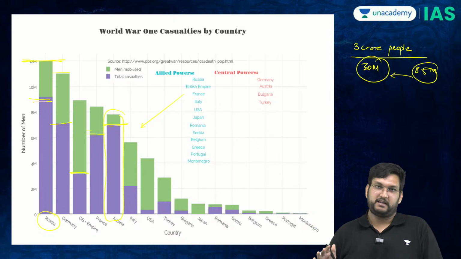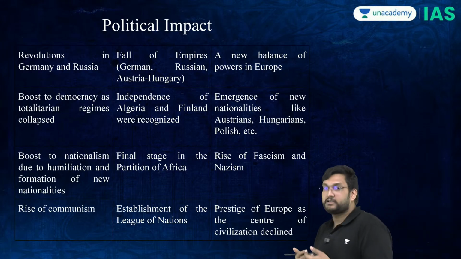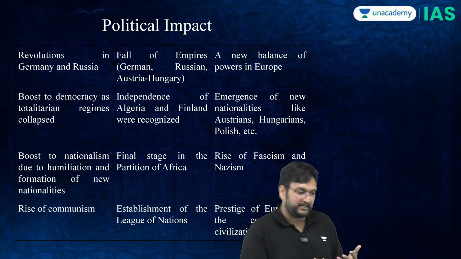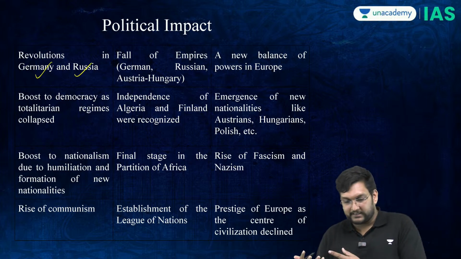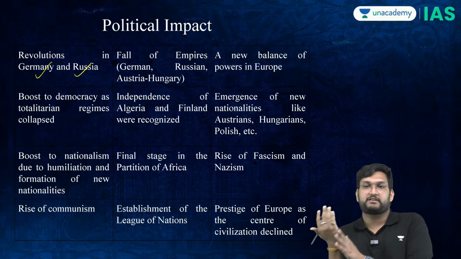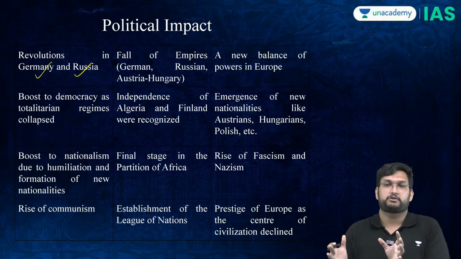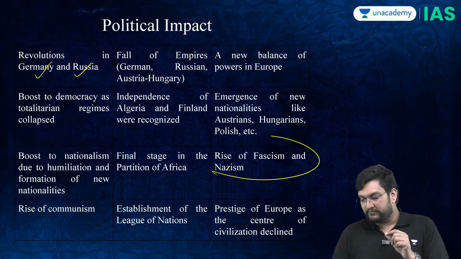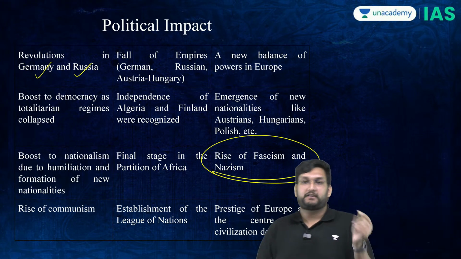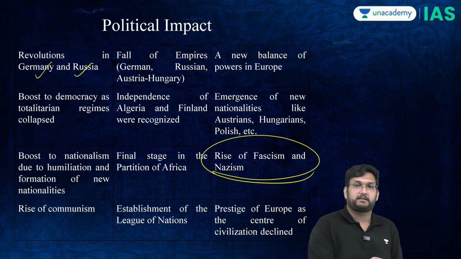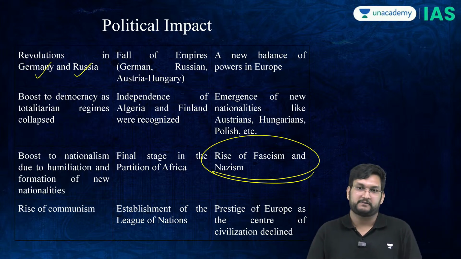is extremely big, and the political impact is extremely significant, because Germany and Russia will have revolutions. Further, there will be the balance of power shifting. The Treaty of Versailles will again create a messy map of Europe. I will show that to you. But one of the reasons for the rise of Hitler and Mussolini is actually the Treaty of Versailles, which was signed after the First World War, and the humiliation which these two countries will face.